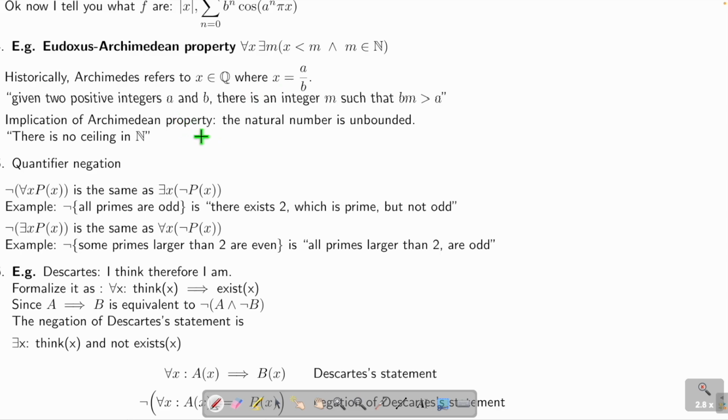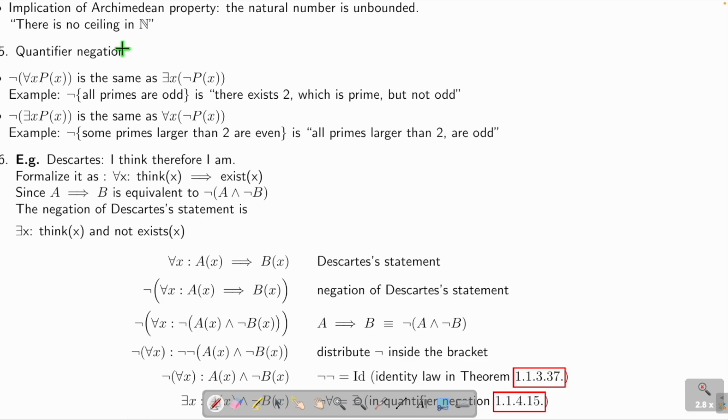The implication is that there's no biggest number. This also means there's no infinity. Because if you give me a number, so-called infinity, then I give you infinity plus 1. Then you give me back infinity plus 1, then I give you back infinity plus 2. And that's non-stop. So this is his proof that there's no infinity. And mathematically, yes, there's no infinity because infinity does not belong to the real numbers. Okay, we didn't talk about sets yet, but I just let you know now. In other words, there's no ceiling. No ceiling means you don't have a maximum element. You don't have something where you can reach the top. You can always keep going.